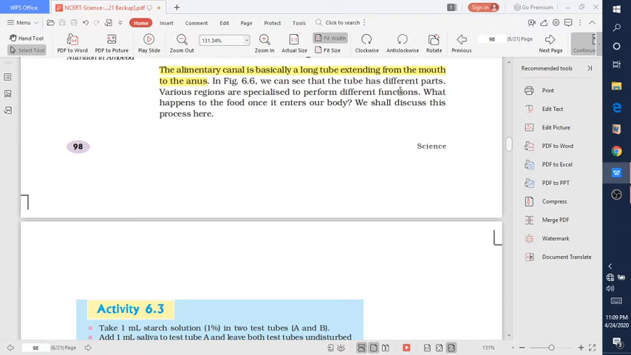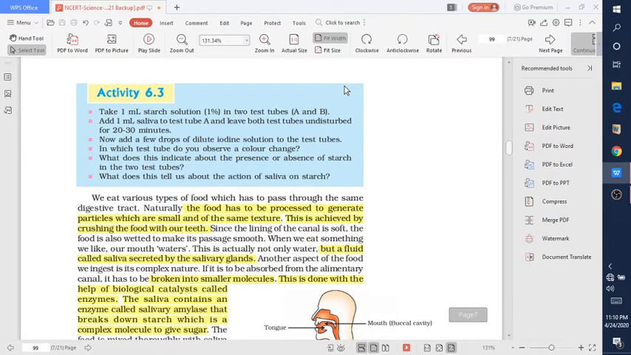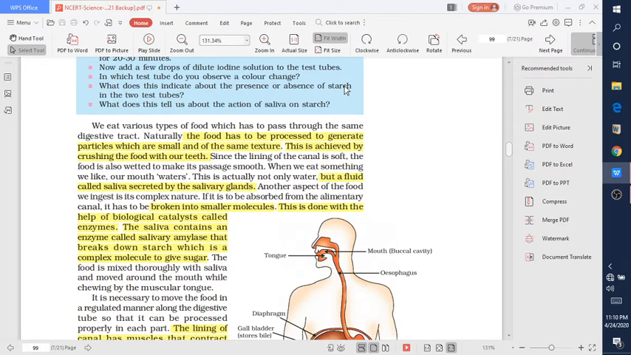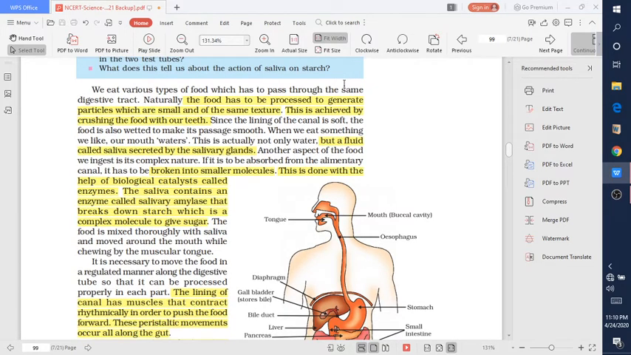What happens to the food? It enters our body. Whenever food enters our body, this process is known as ingestion. And whenever the waste material goes out from our body, that is known as egestion.